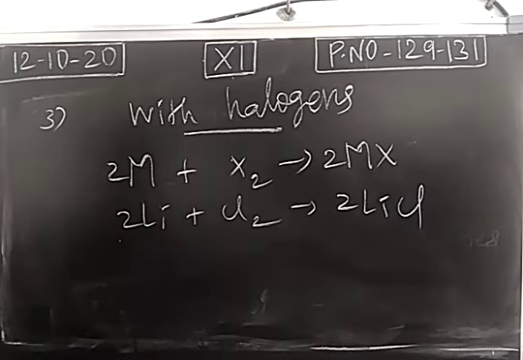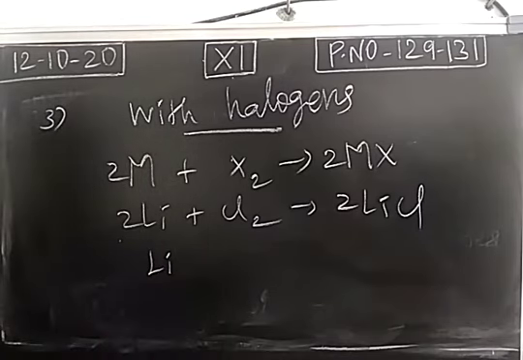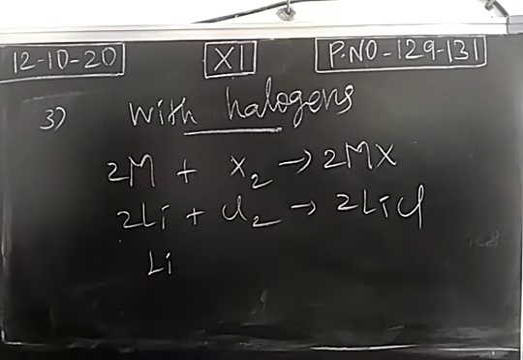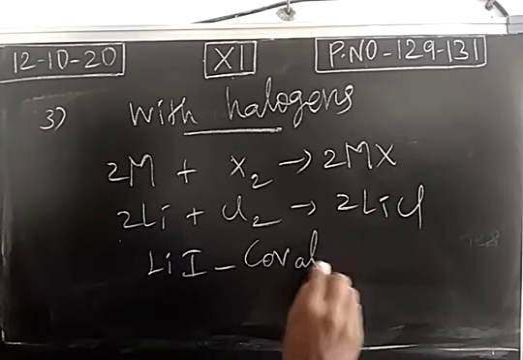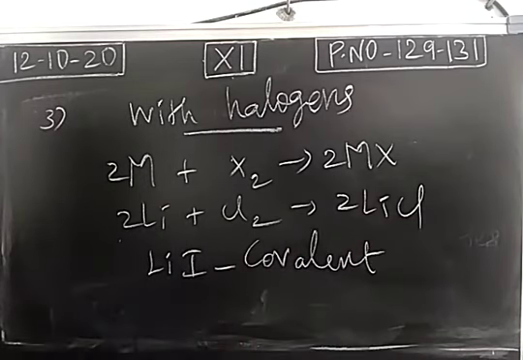And the next very important point is, generally ionic halide will be formed when an alkali metal combines with a halogen. The bond will be ionic bond. So the compound is an ionic compound. But lithium iodide is covalent in nature. This is an exception case. Okay, lithium iodide is covalent.